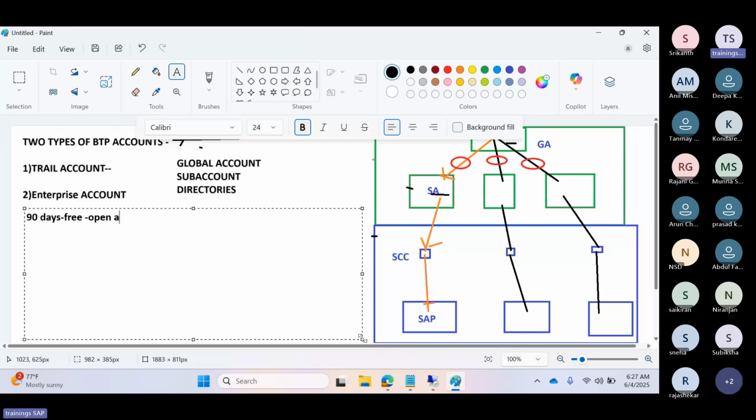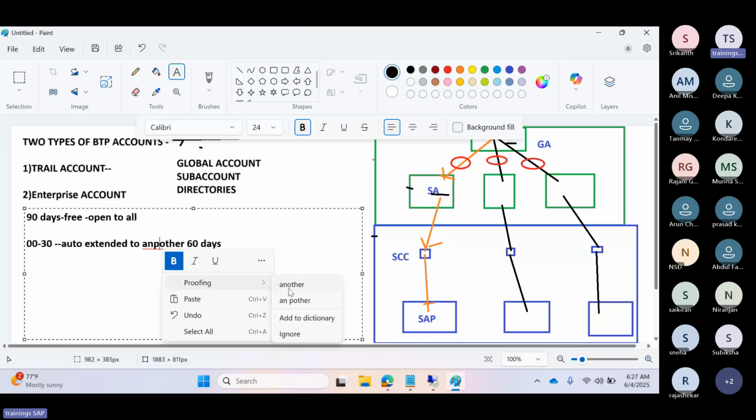The 90 days license period is split into two parts: in the first 30 days you need to log in at any time, then it will be automatically extended by another 60 days, a total of 90 days. But the services and applications are restricted in use of the platform services here.